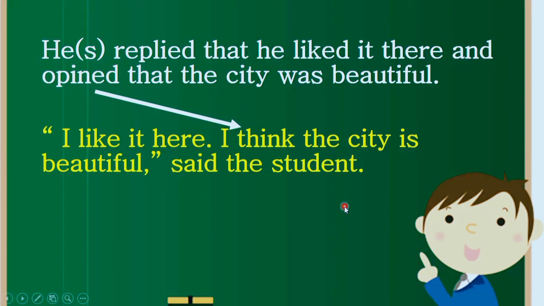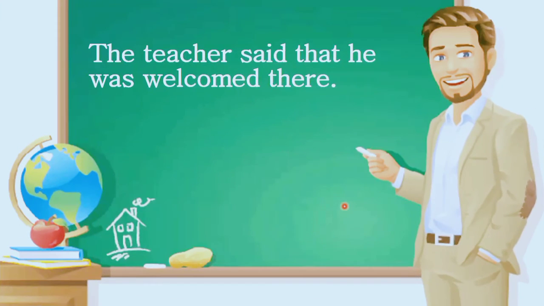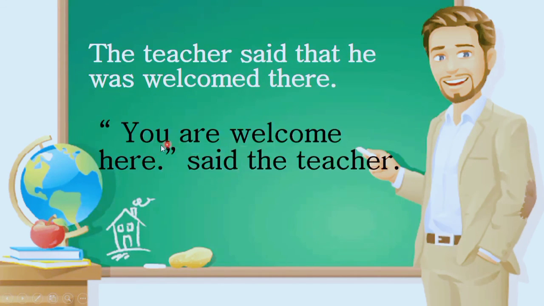So, after this answer, what the teacher said? The teacher said that he was welcomed there. So, we should change it. He was welcomed into a simple present tense. It should be changed in this way. You are welcome here. We had there over here, and there should be changed into here. And then we have said to the teacher. That is the end of this passage, this change of narrative style.